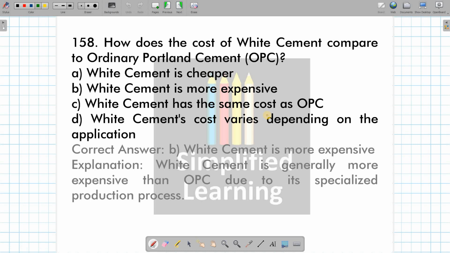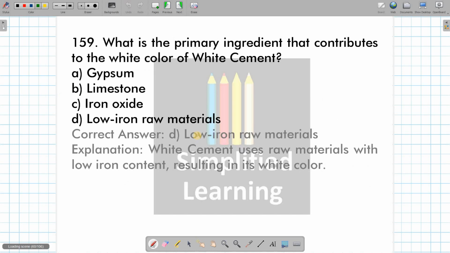And how does the cost of white cement compare to ordinary Portland cement? Then white cement is obviously more expensive. As we are moving further from OPC, the cost is obviously going to vary and more possibly in higher range. And the primary ingredient that contributes to the white color of white cement is the low iron raw material. Okay, reduction in iron raw material is going to lead to the whiteness of that white cement.